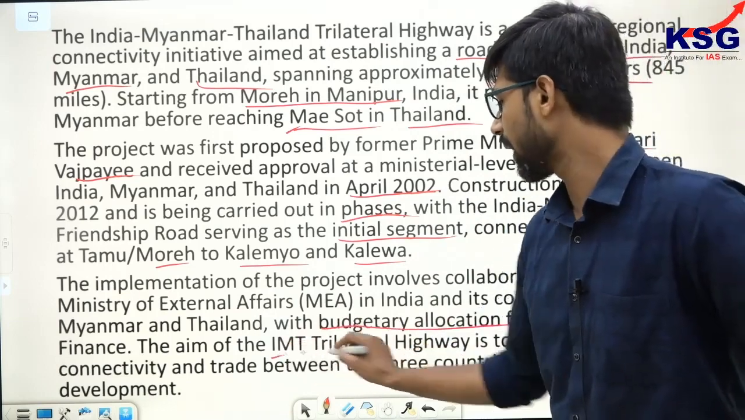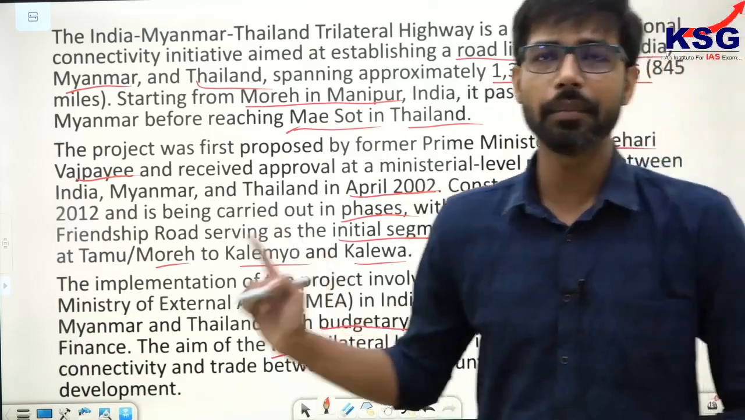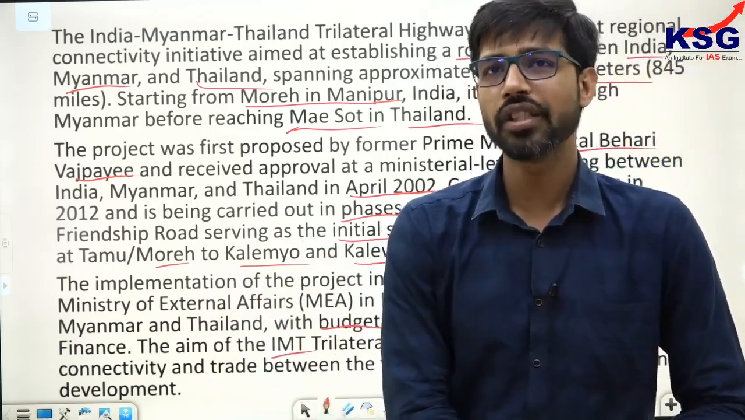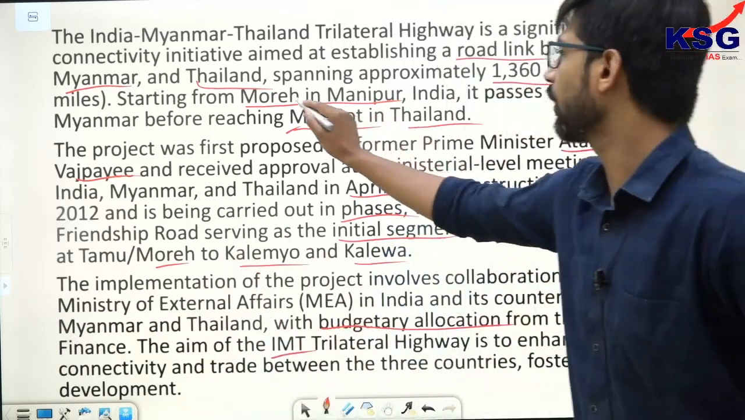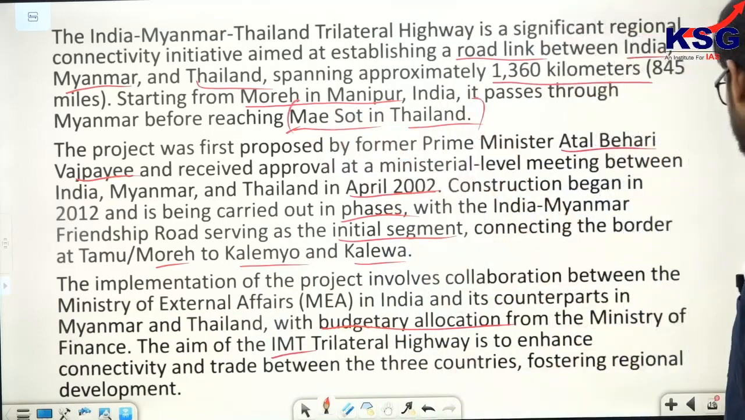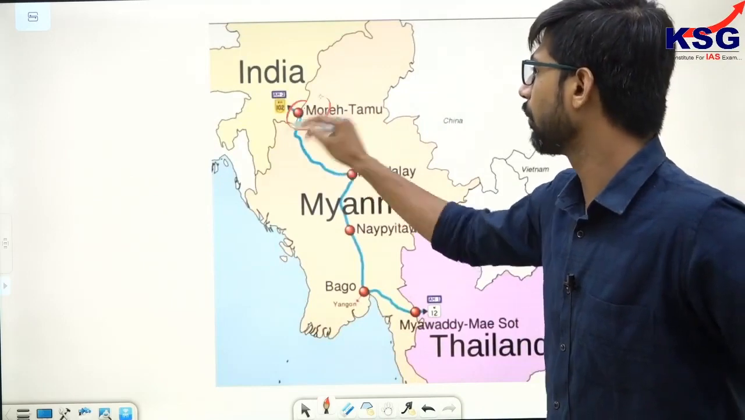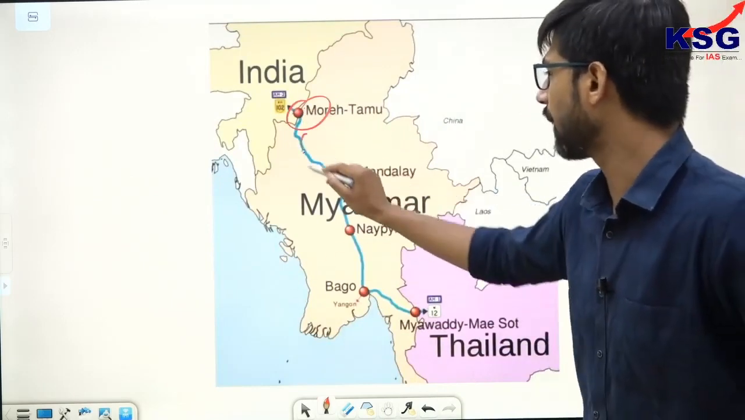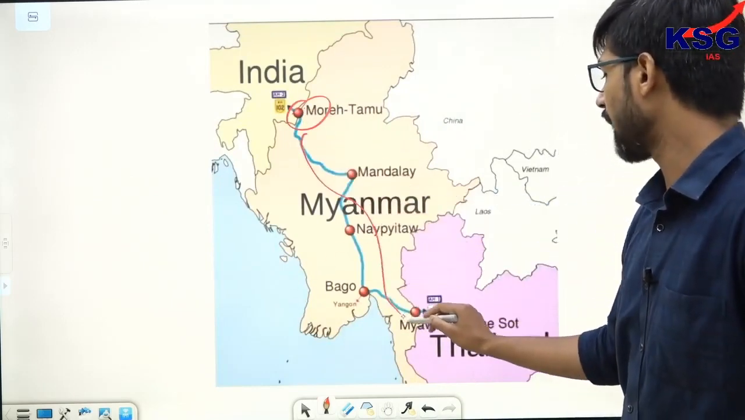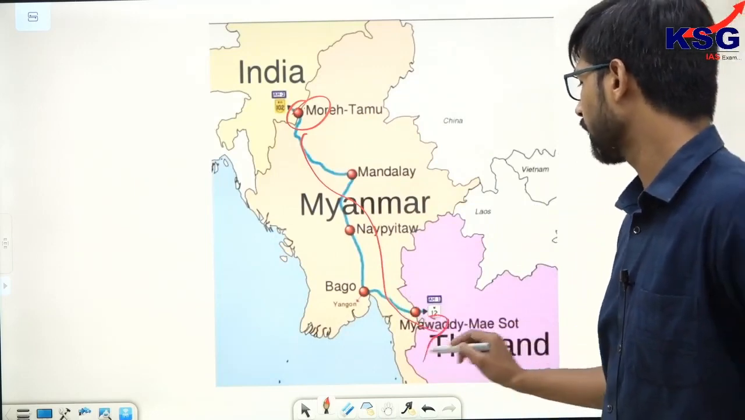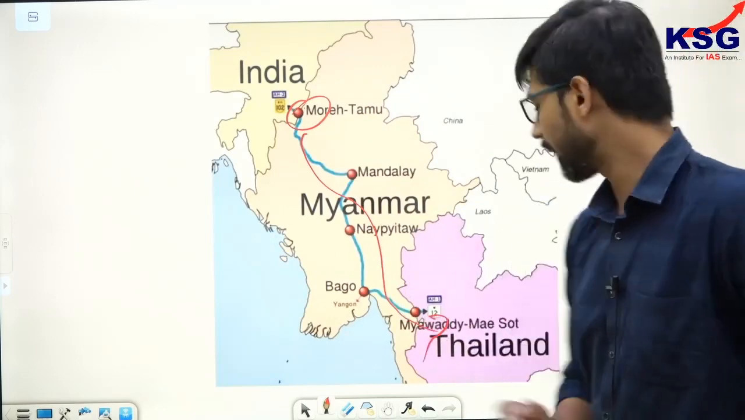So, the India, Myanmar, Thailand Trilateral Highway. Please remember, it is not going to connect Chiang Mai, it is rather going to connect the city of Mae Sot in Thailand. That is why the second statement is wrong. This is the connectivity project. It starts somewhere in Moreh around Manipur, then it passes through the country of Myanmar, and finally in the Mae Sot region of Thailand, this is going to be culminating.